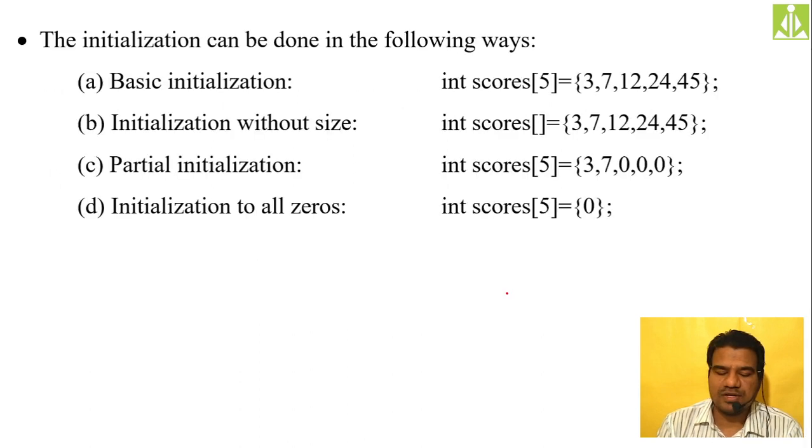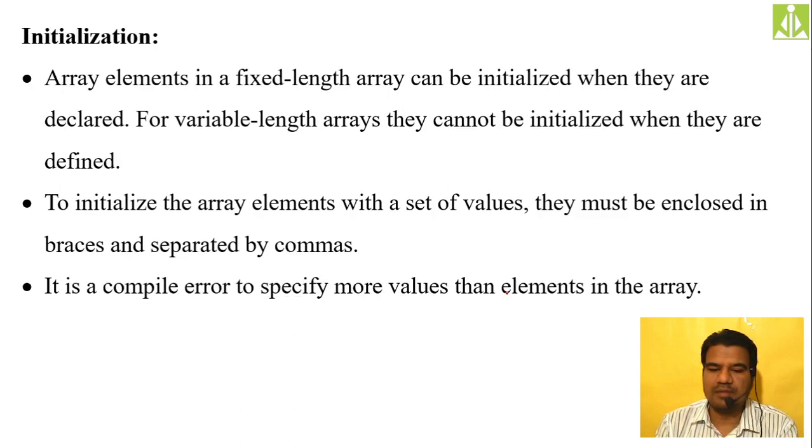So the first type of initialization: array elements. We said arrays are fixed length arrays. Let us suppose you are giving the size like 5 when you are doing the declaration and definition, then throughout the program the array size will be 5 only. You can store only 5 elements into that array. Increasing or decreasing the size is not possible. They are not variable length arrays, they are fixed length arrays. The concept of variable length arrays, we said we will discuss when we start the dynamic memory allocation concept. Over there we will discuss variable length arrays.